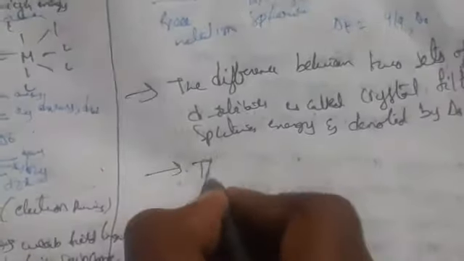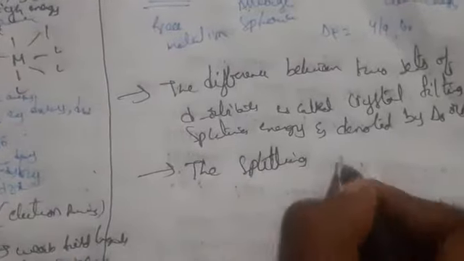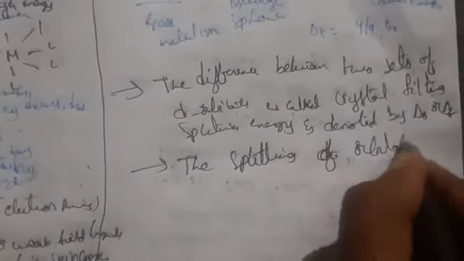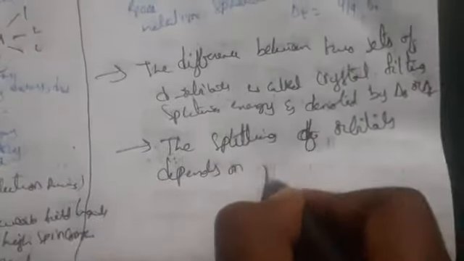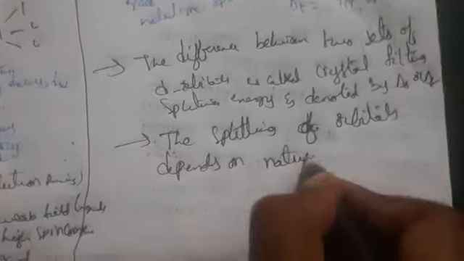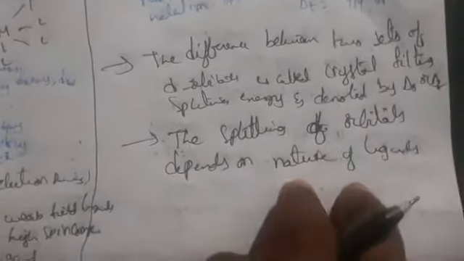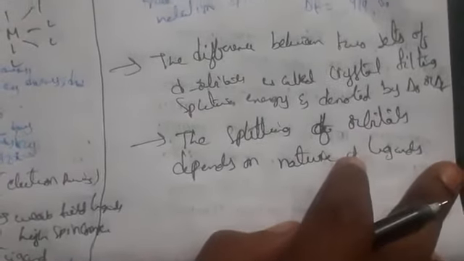The splitting of d orbitals depends mainly on the nature of the ligands. If there is small crystal field splitting, we say weak field ligands.